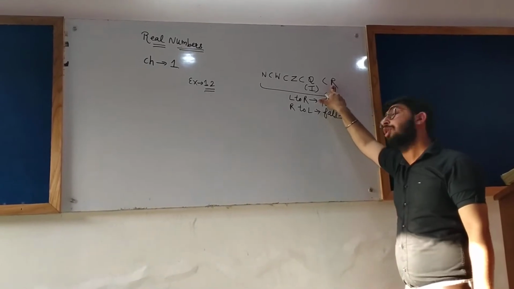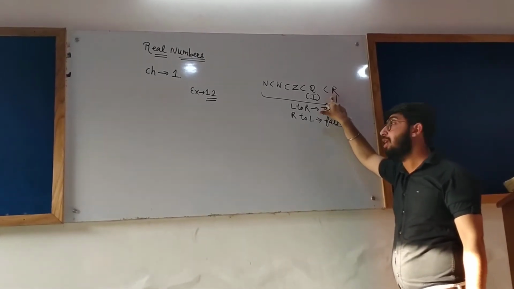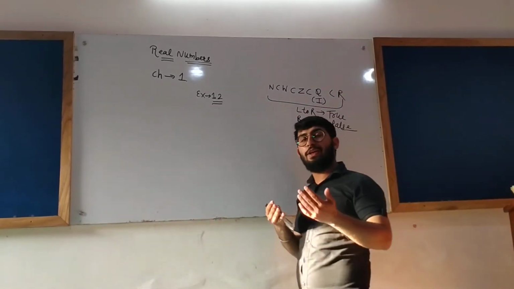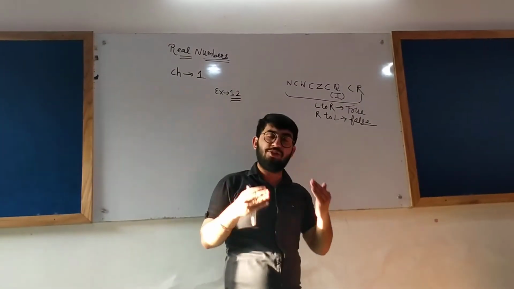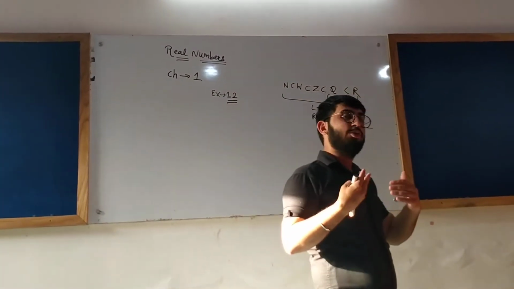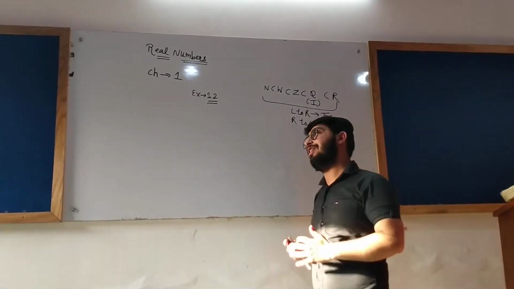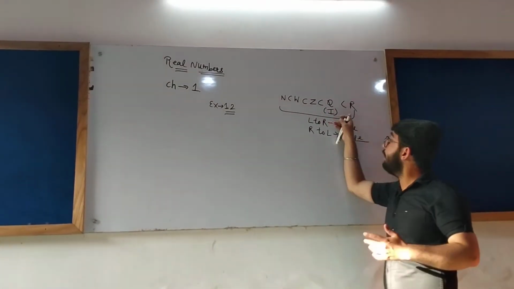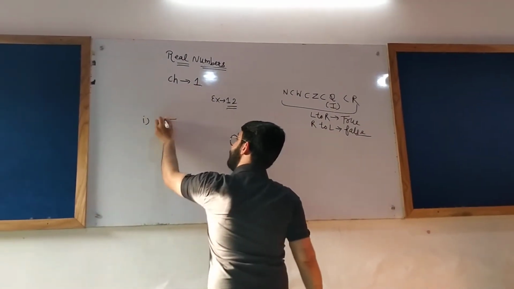Yes, it is true, because the set of real numbers is the bigger one and the set of irrational numbers is the smaller one, because real numbers are the combination of rational numbers and irrational numbers. So it is a matter of common sense that every irrational number is contained by the set of real numbers. Yes, it is true.